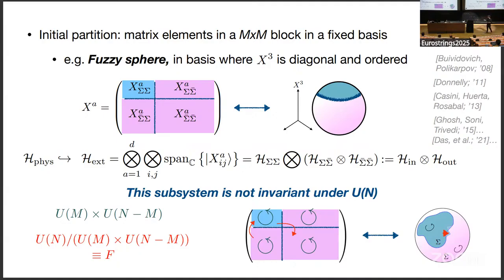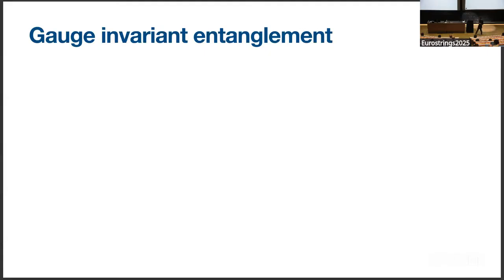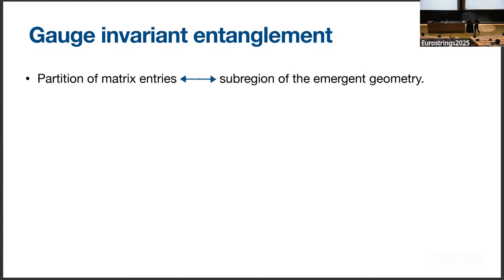And in terms of our fuzzy sphere, this will be something that, say, wiggles the edge of the subregion, or even may pick out pockets of the subregion and move them to the complement, which I haven't drawn here, and so drastically change the subsystem itself. So we're going to then try to define an entanglement entropy that is invariant underneath this. So I just explained that a partition of matrix entries corresponds to a subregion on the emergent geometry.